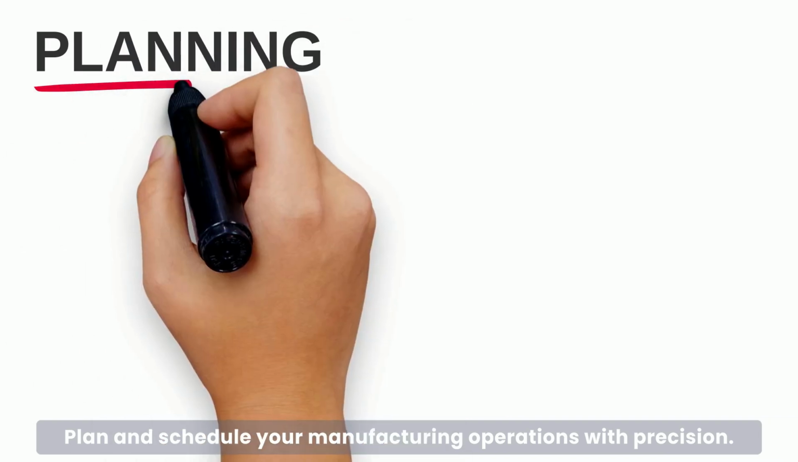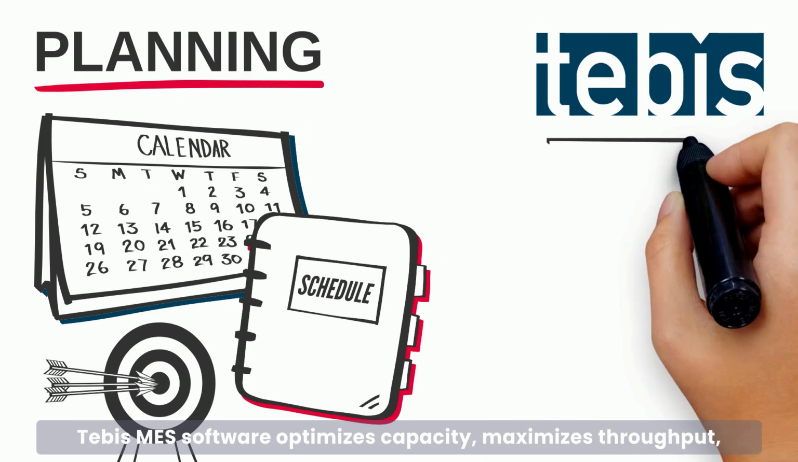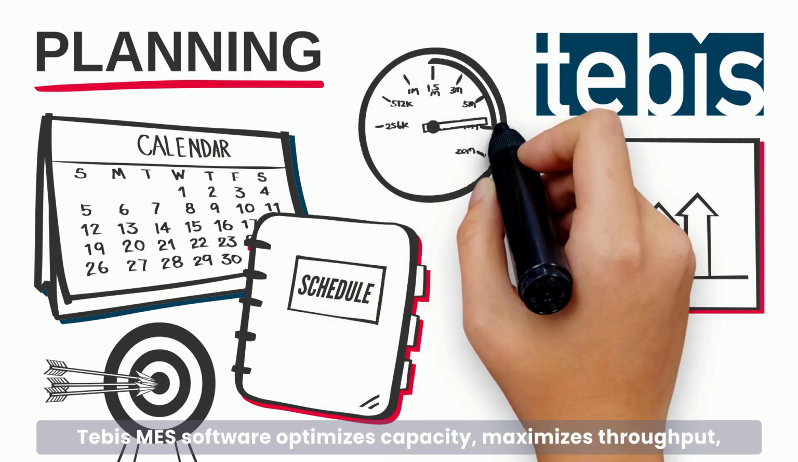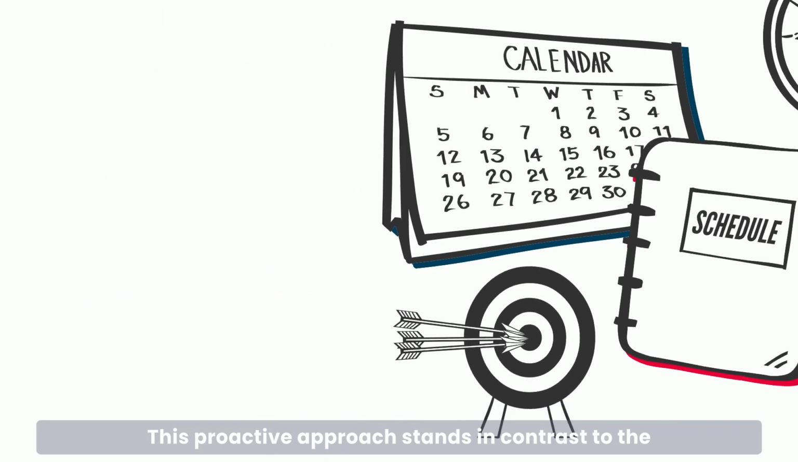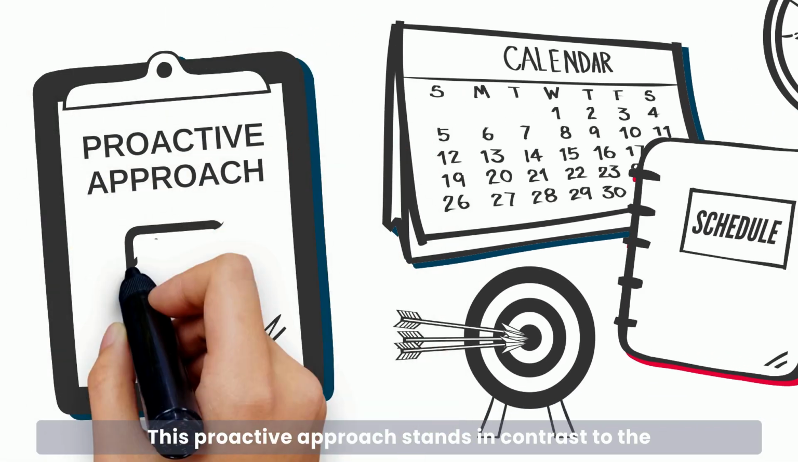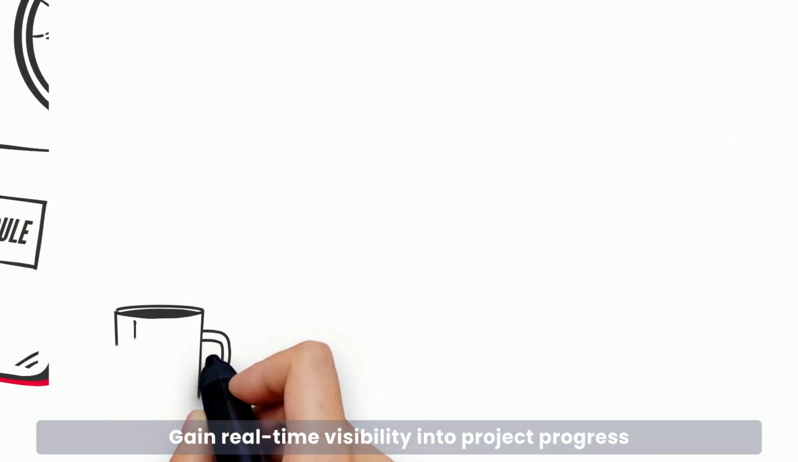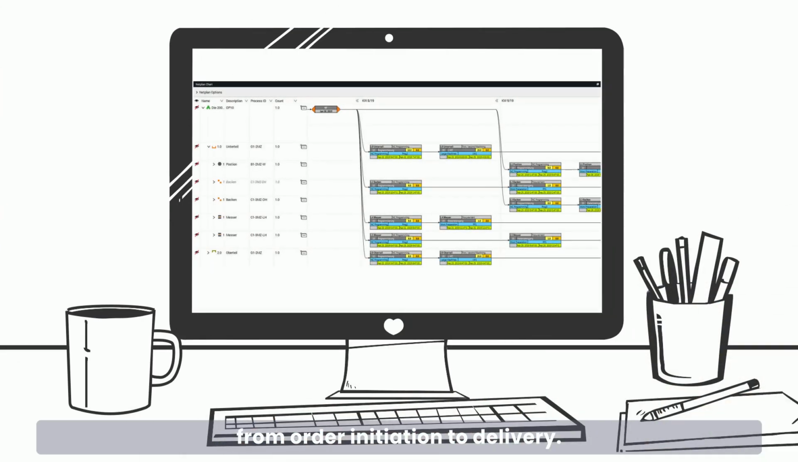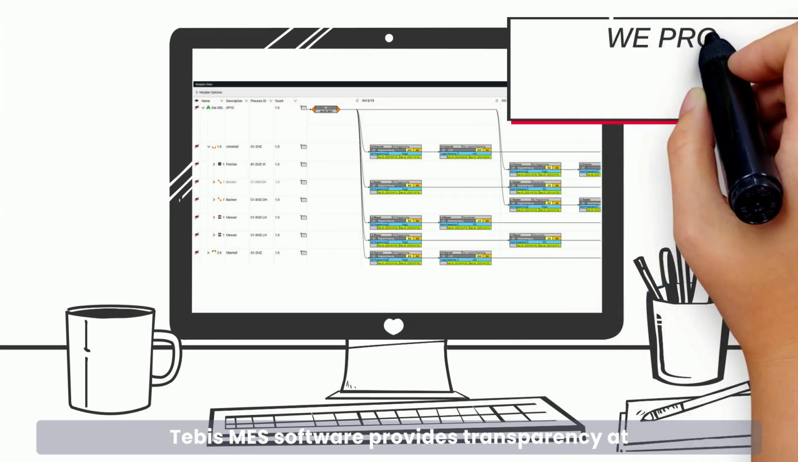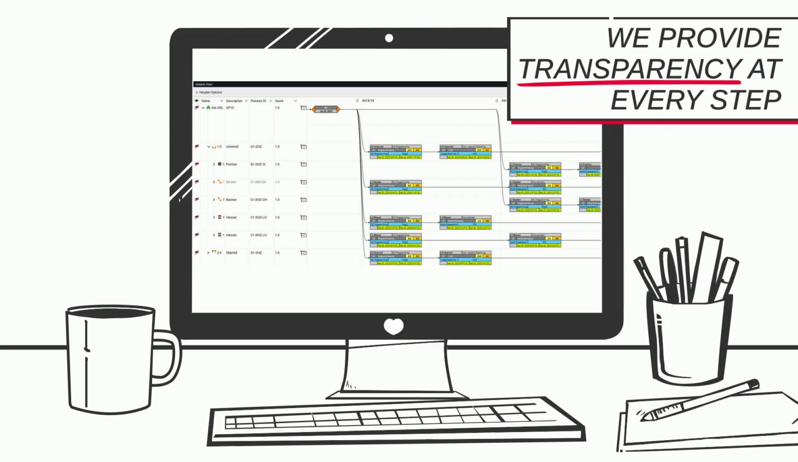Plan and schedule your manufacturing operations with precision. Tebis MES software optimizes capacity, maximizes throughput, and ensures efficient resource utilization. This proactive approach stands in contrast to the reactive methods most companies currently use, which are not ideal in today's fast-paced industry. Gain real-time visibility into project progress from order initiation to delivery. Tebis MES software provides transparency at every step of the manufacturing process.